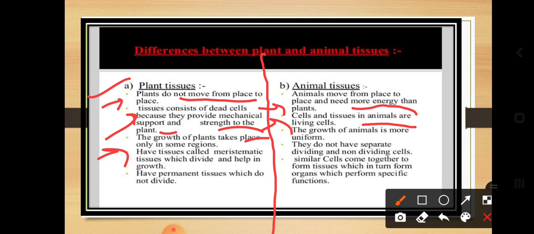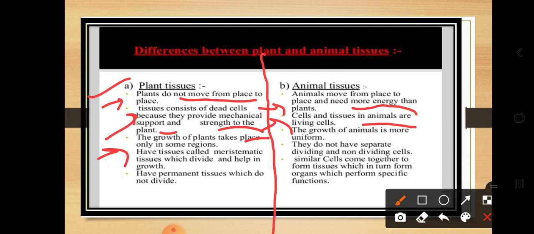So when we start the concept of tissues one by one, these are the tissues which help the growing of the plant in different regions. Region means an area.